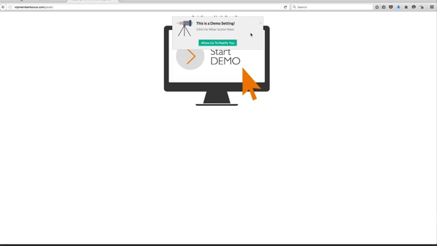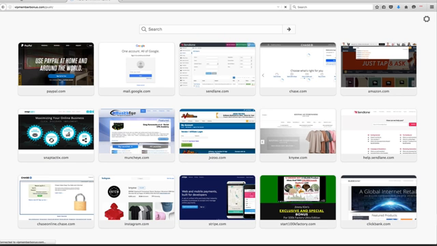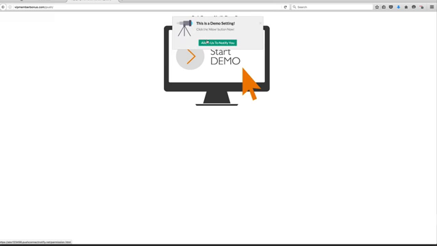Now you've got two options here. One, if I don't allow notifications and I go ahead and close this out, you'll see that it pops up, and once I leave this page and come back anytime, it's going to show up. Now, let me go ahead and allow this setting to show you what happens.